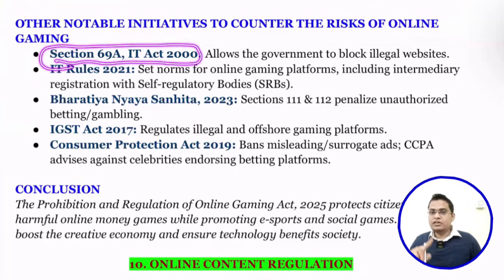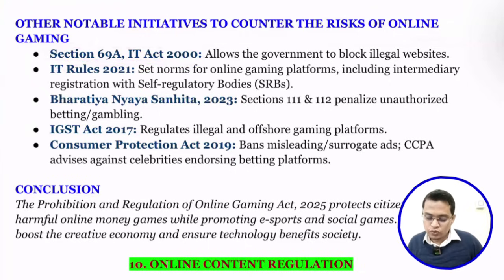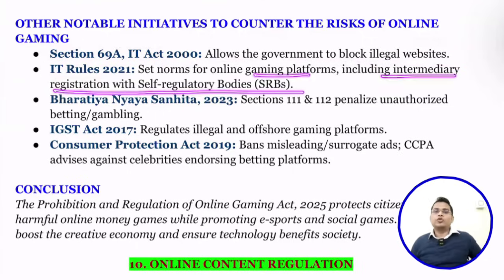Section 69 of the IT Act 2000 allows the government to block any illegal website. The Information Technology Rules 2021 set norms for online platforms, including intermediaries and self-regulatory boards. To implement any law, we need rules. So the government implemented these rules to ensure there is proper regulation for intermediary gaming platforms.